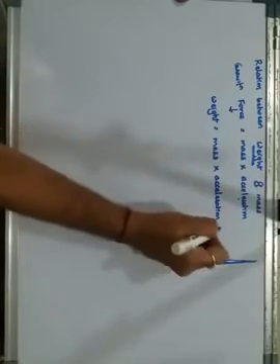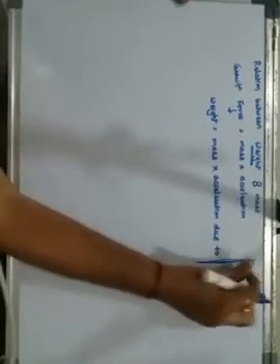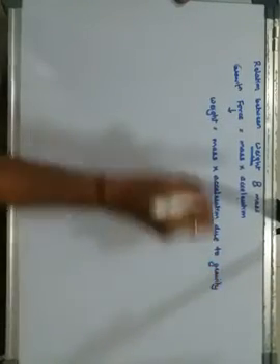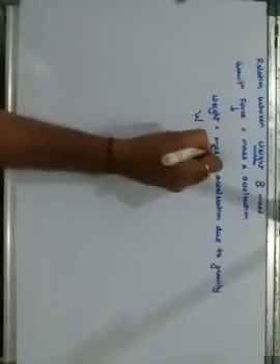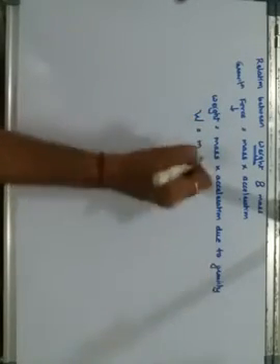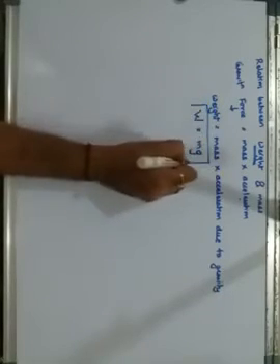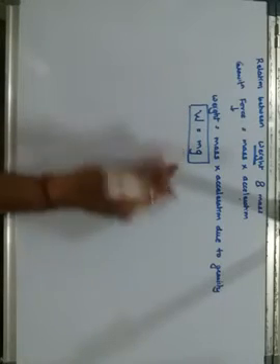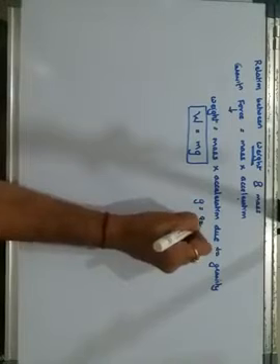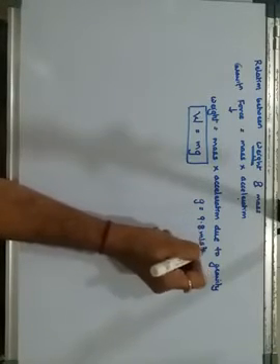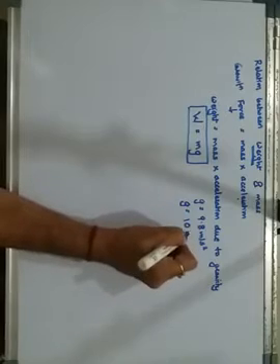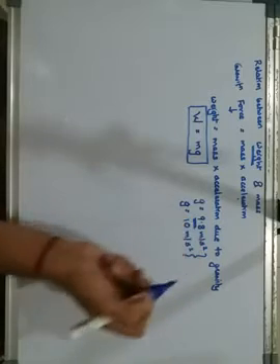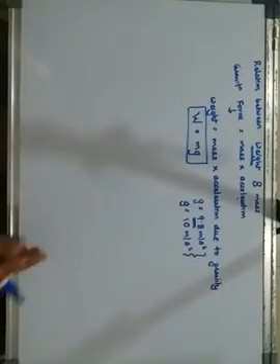acceleration due to gravity. And how are they abbreviated? Weight is abbreviated as W, mass is M, and acceleration due to gravity is g. So this becomes your formula to find the weight of an object. If you know the mass of the object, the value of g will be provided to you, either 9.8 meters per second square, or they might give you 10 meters per second square. Depends. If nothing is mentioned, you have to use 9.8 meters per second square.